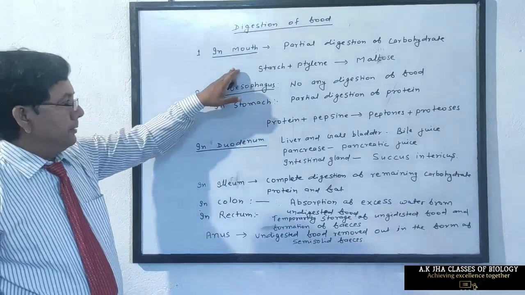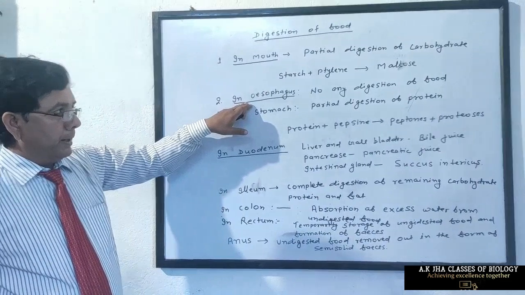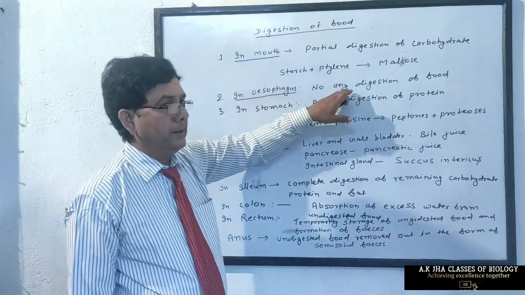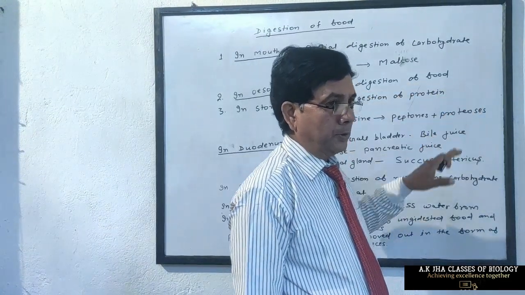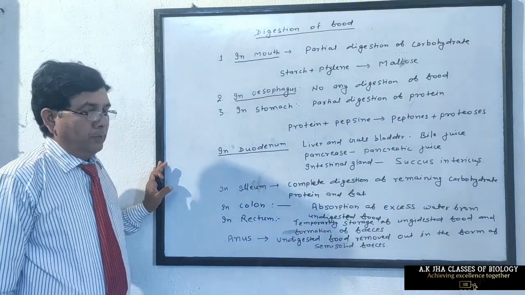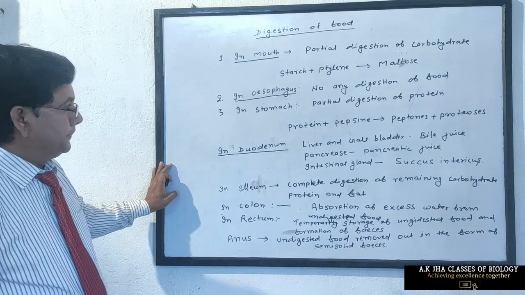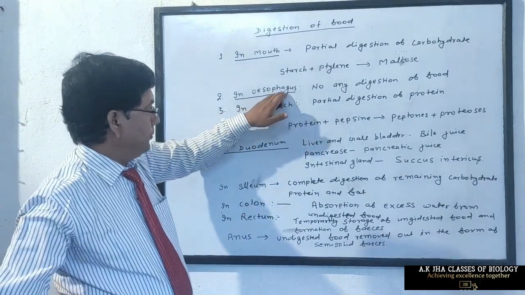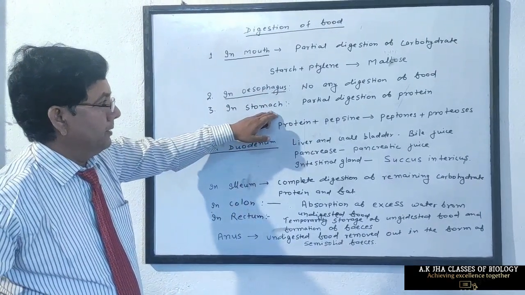Now partially digested food goes to the oesophagus. In oesophagus there is no digestion of food. The wall of oesophagus secretes an inactive enzyme, pepsinogen, which does not digest the food. Now from oesophagus, food enters in stomach.